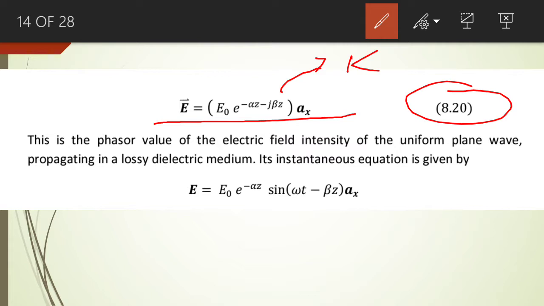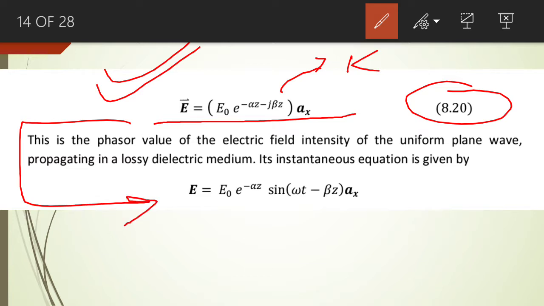So this is the phasor value of the electric field intensity, and we are going to write down the instantaneous value of the electric field intensity.